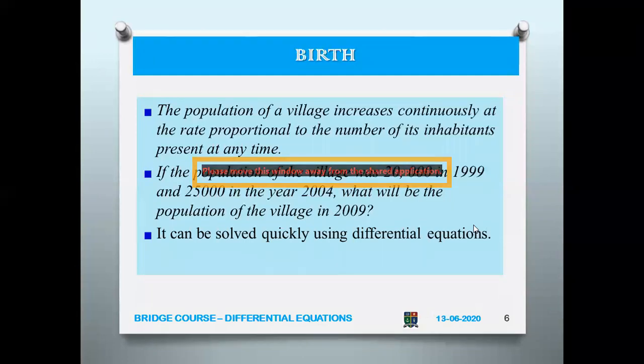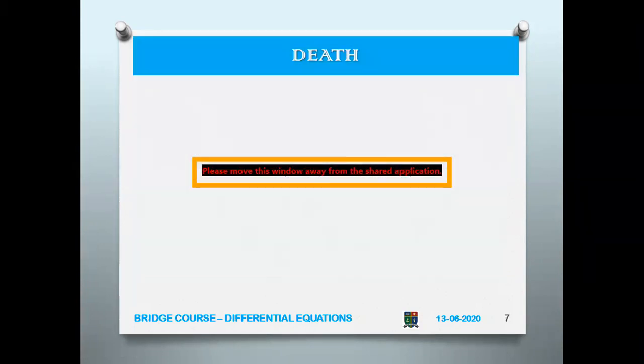Now, this kind of problem can be solved using a differential equation. That is, when you want to predict what will be the population of a certain place in the future. Because based on the birth alone we cannot say, because death also is involved. Both are interrelated, but when you want to study death, how is a differential equation going to help us?